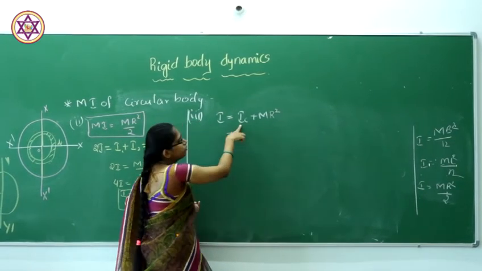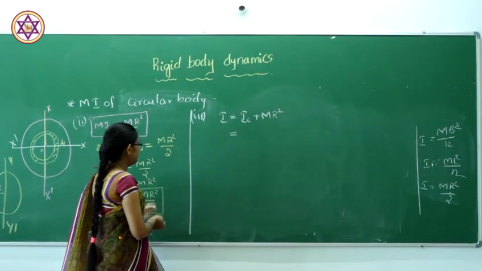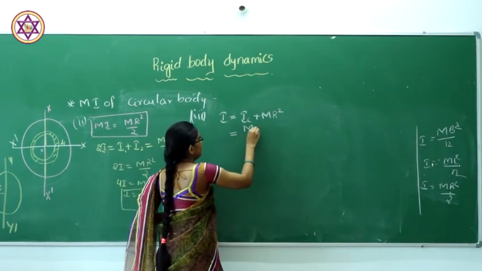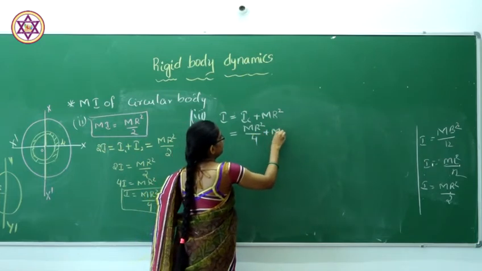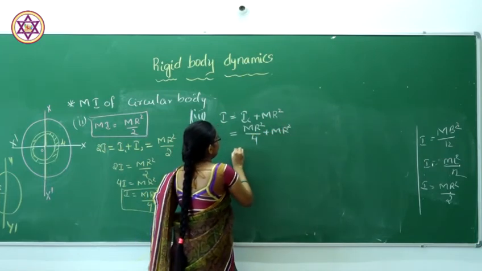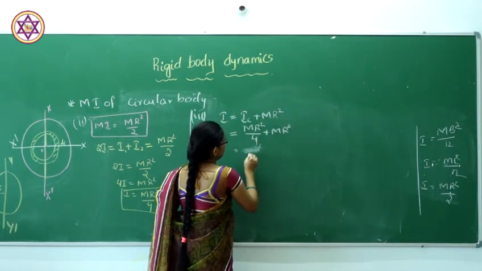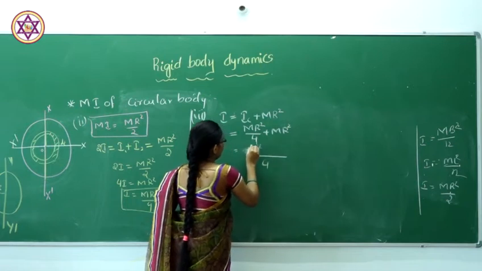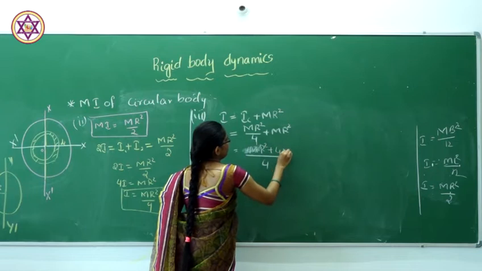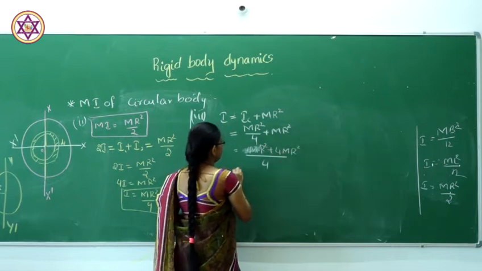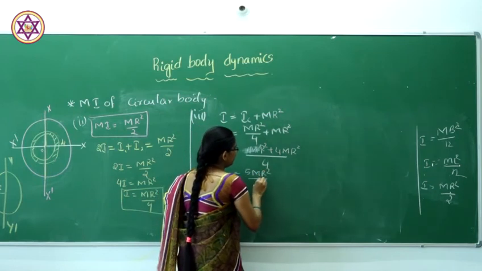So we know that the moment of inertia when the axis passes through the center is m r square divided by 4 plus m r square. So m r square, take the LCM: 4 m r square plus 4 m r square. So this will give 5 m r square divided by 4.